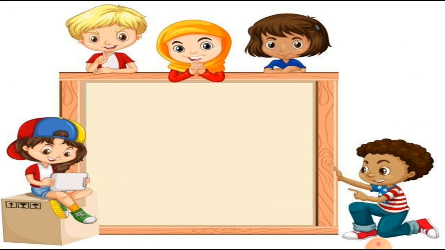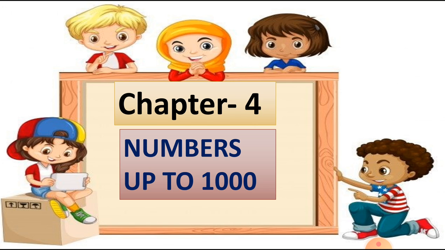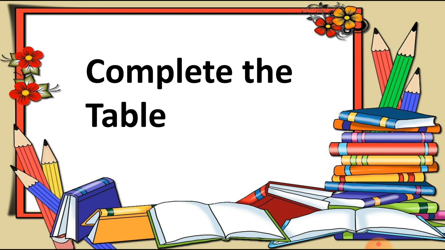So students, which chapter are we continuing today? You know what? Chapter number 4. The name of this chapter is numbers up to 1000. As I told you, we are doing a revision of chapter number 1, but the numbers will come up to 1000. The numbers will come bigger. So students, let's start this chapter in depth. Here is the topic, which is complete the table.